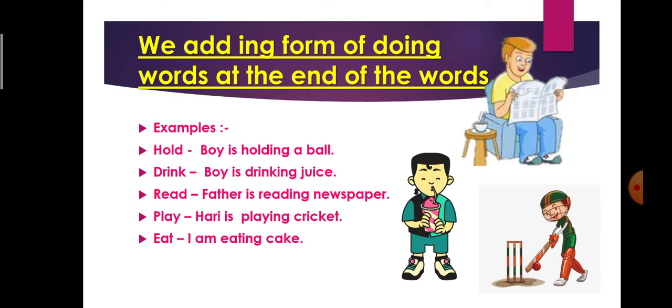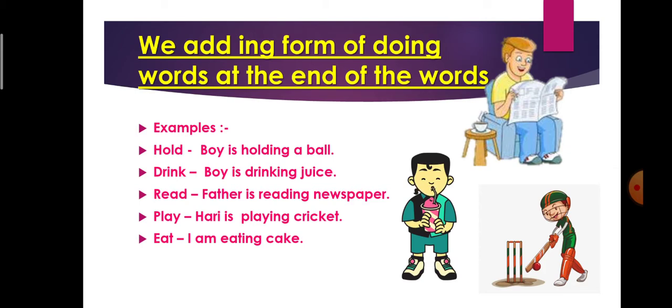Now some important rules. We add the ing form of doing words at the end of the words. It is very important. Where do we use ing? At the end of the word. For example, hold. Hold is a word. If we add ing, it will become holding. Boy is holding a ball.